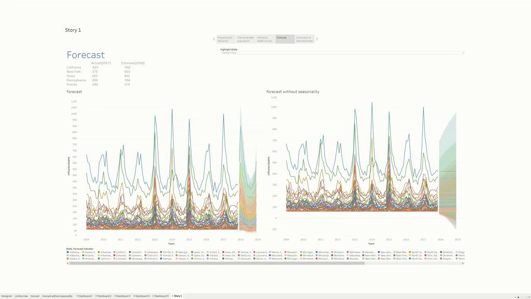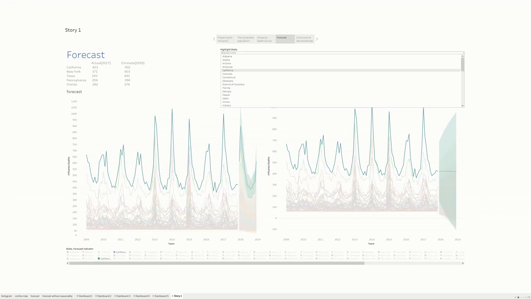Next, the forecasting for the upcoming years. We got 2 charts, one with seasonality and one without. We will be focusing on the one with seasonality, and we can see that for the upcoming years, influenza deaths will continue to rise.